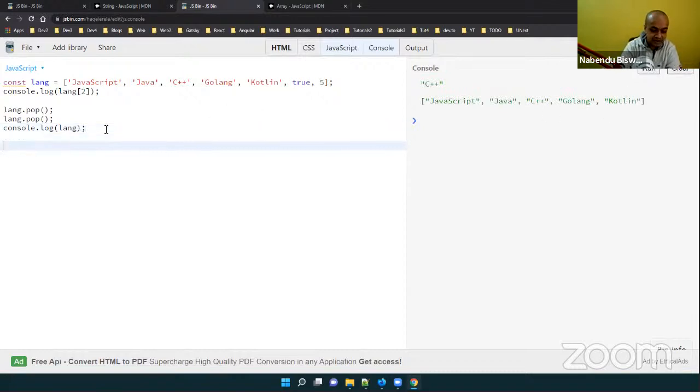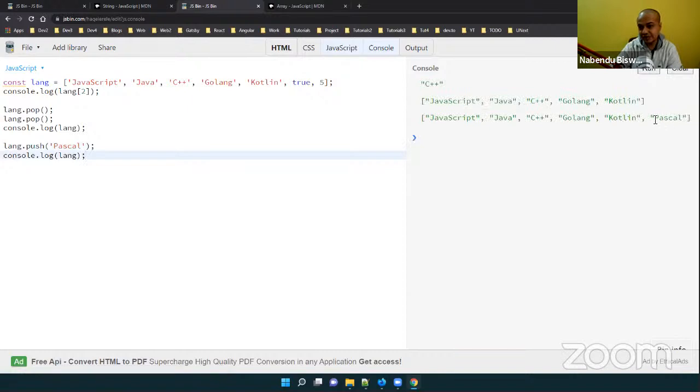Similar to that, I can also add something to the end of the array. So lang.push, like Pascal I'll do. Then console.log lang, let me run it. The Pascal was pushed at the end. So this is what push and pop do.